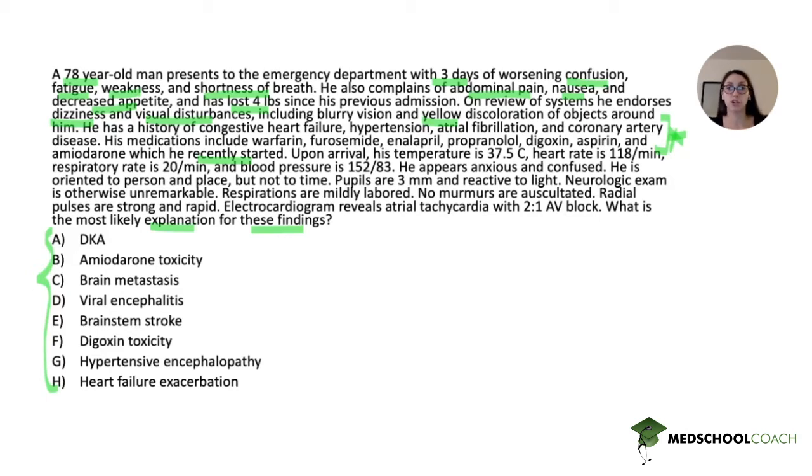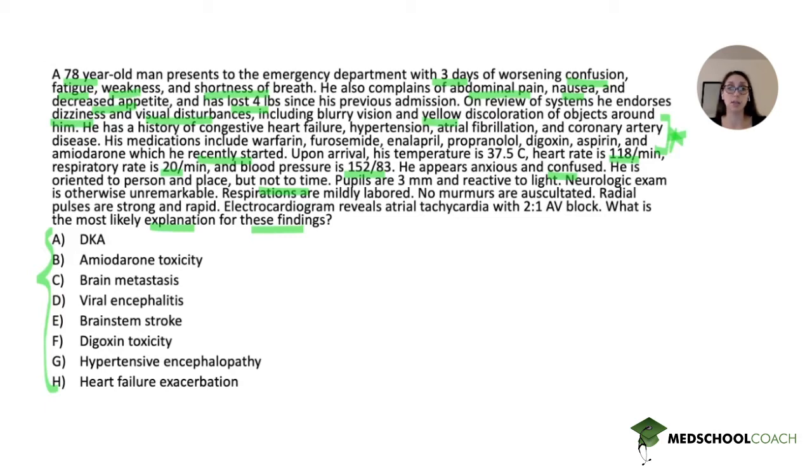Upon arrival, his temperature is 37.5 Celsius, heart rate is 118, respiratory rate is 20, and blood pressure is 152/83. So I also recommend highlighting all abnormal vital signs. And this patient is a little tachycardic, tachypneic, and has a slightly elevated blood pressure. He appears anxious and confused. He is oriented to person and place, but not to time. So he's alert and oriented ×2, but not ×3. Pupils are 3 millimeters and reactive, which is normal. Remember, 3 millimeters for your pupils is totally normal.